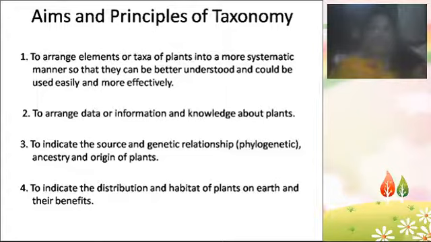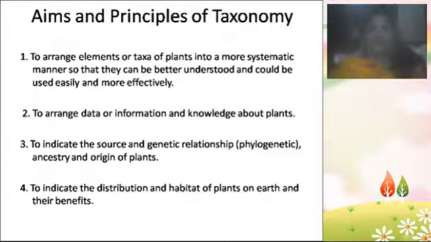And then, to understand the relationships among the plants. That is a basic and important feature of taxonomy. First of all, we should understand the differences and the relationships between the plants, how the plants are related to each other. That is known as phylogeny, along with genetic and physiological relationships.